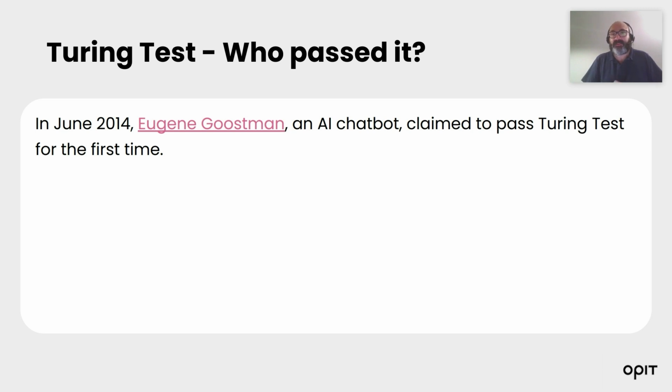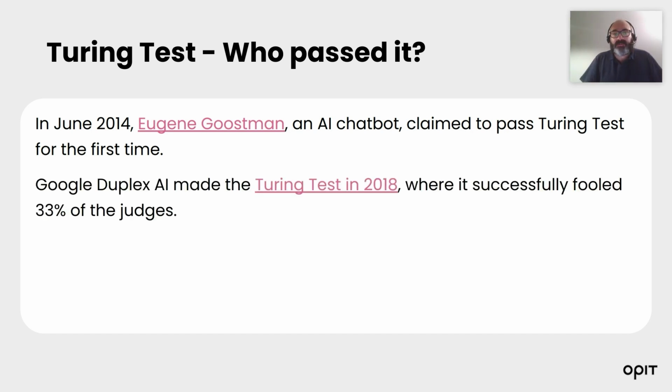And this fact of giving the computer the ability to go wrong actually misled the judges, and many of them considered this chatbot not a chatbot, actually, they considered him as a human. What happened in 2018? Google Duplex AI fooled 33% of the judges during its Turing test. And in that exploit, the Google CEO made an appointment to the hairdresser using the AI system.